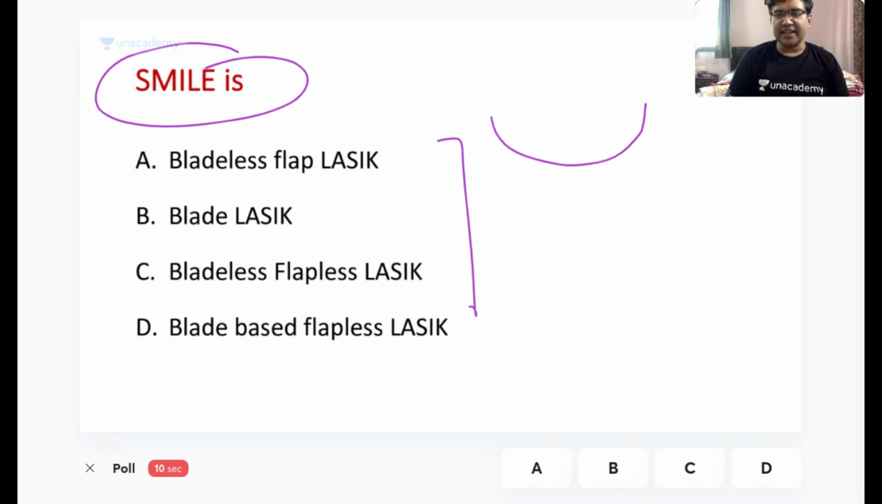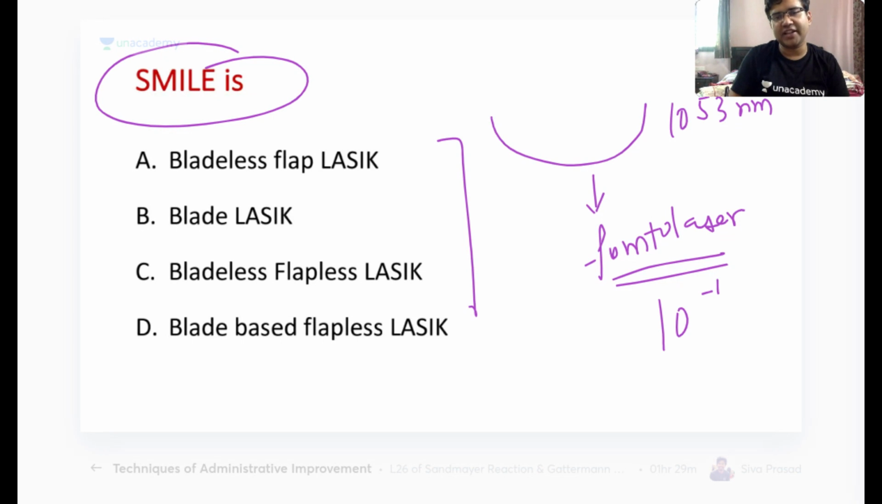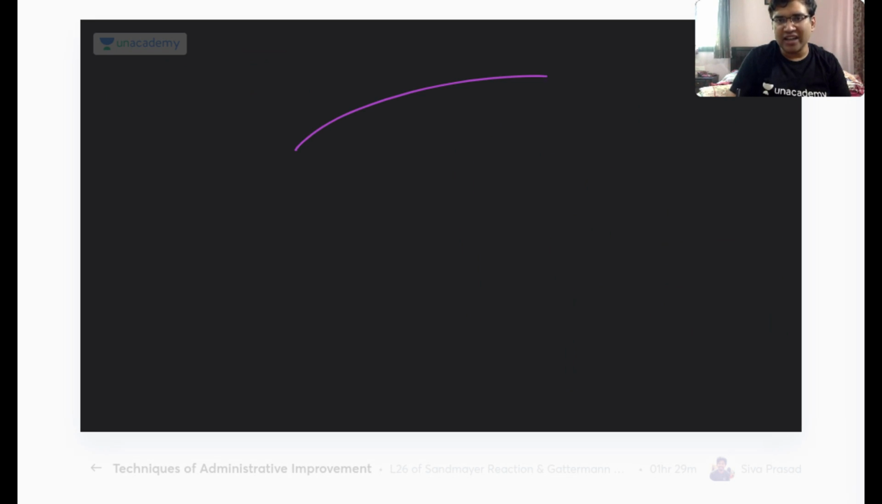So very good. The answer here is SMILE, which uses a femto laser. It uses the new laser, which is basically the femto laser, 1053 nanometer, with a pulse duration of 10 to the power minus 15 seconds. This is the laser I use for SMILE. The full name of SMILE is small incision lenticular extraction.